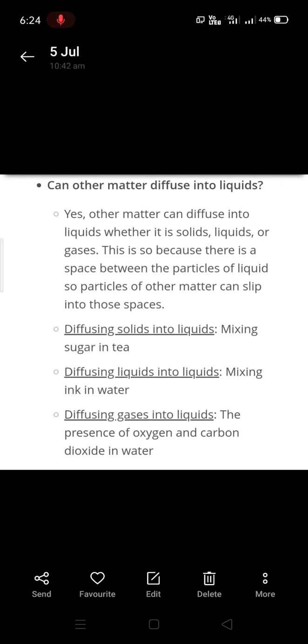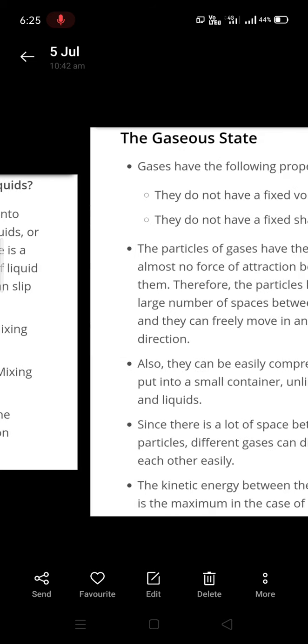For that, a few examples are given. Diffusing solids into liquids, that is mixing of sugar in the tea. So in the tea, sugar gets mixed well. Diffusing liquids into liquids, mixing ink in water. Diffusing gases into liquids, the presence of oxygen and carbon dioxide in the water, which is helping aquatic animals and plants. Now we'll move to gaseous state.